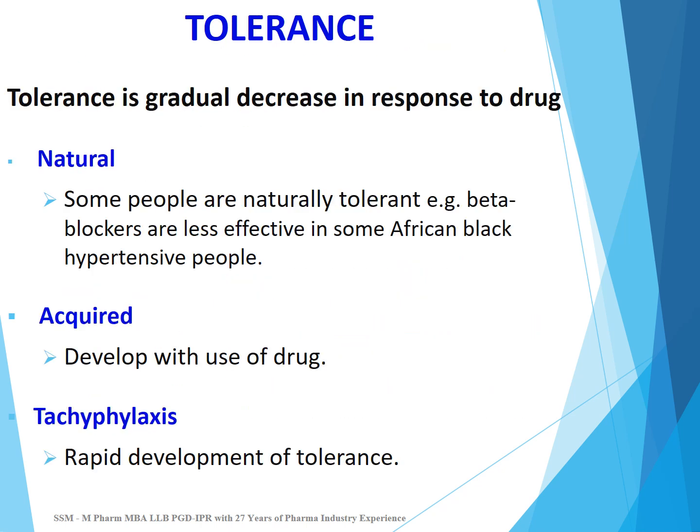Tolerance. Tolerance is a gradual decrease in response to a drug. Tolerance can be natural or acquired. Natural tolerance, some people are naturally tolerant. For example, beta blockers are less effective in some African black hypertensive people. Acquired tolerance develops with the use of the drug. After some time of using the drug, the tolerance will happen. That is called acquired tolerance. Tachyphylaxis. Tachyphylaxis is a rapid development of tolerance.